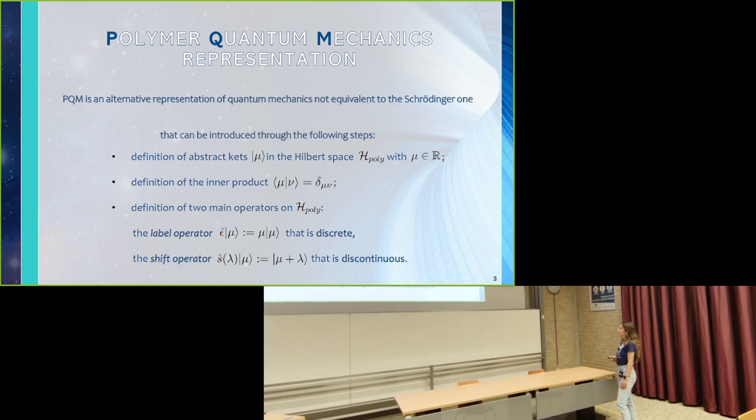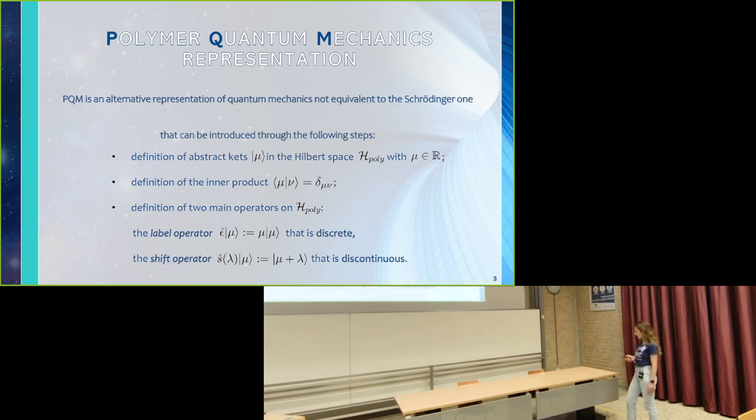that it is discrete in the sense that the set of its eigenvalues is related to states that are all orthonormal. And then the shift operator that acts in this way, and that is discontinuous in the sense that after its action, the final state will be always orthonormal to the initial one, no matter how small is this parameter lambda.